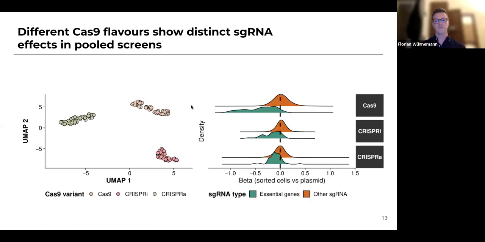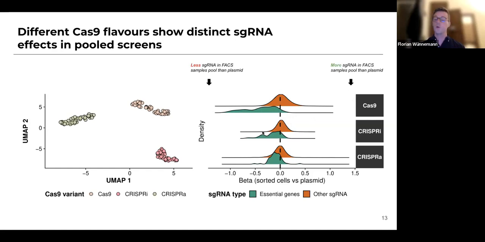The next thing that we wanted to look at was using essential genes as a positive control to make sure that our screen actually works. What we expect here is that we identify fewer guide RNAs in the FACS sample pool, so we're comparing to the plasmid. For Cas9, where we are destroying these essential genes by cutting them and making them inactive, we would expect a shift to the left in these essential gene guide RNAs compared to all the other guide RNAs in the pool. And this is exactly what we see.